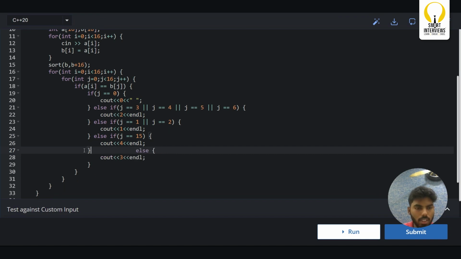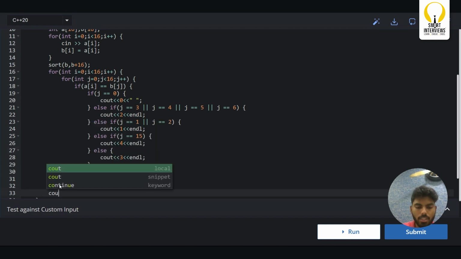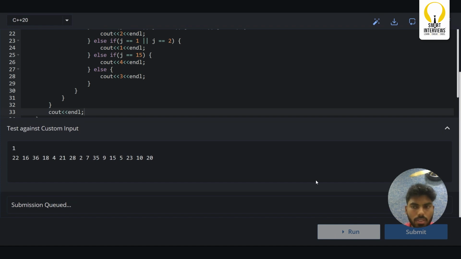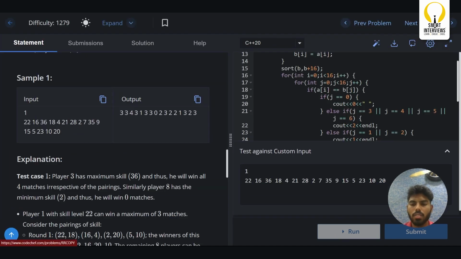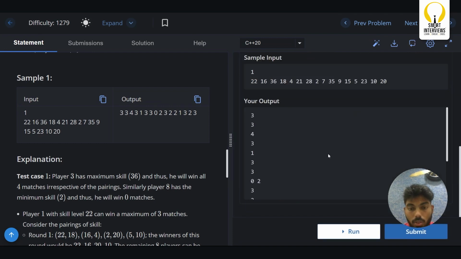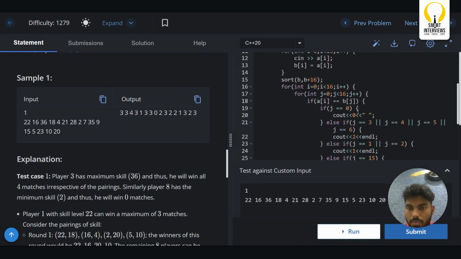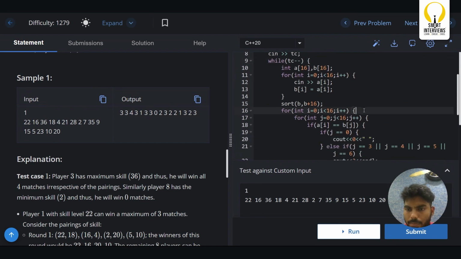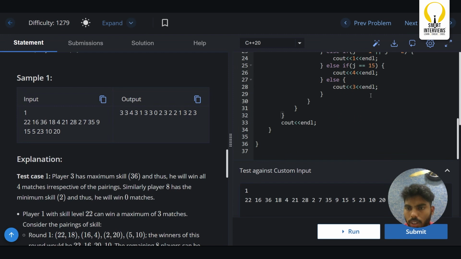Just a second. Let me make it. And in the end, we just need to print cout endline. Let me run the code. Okay, my bad.